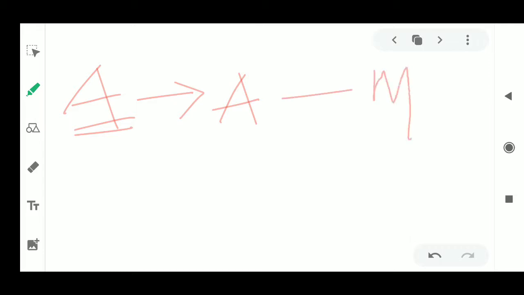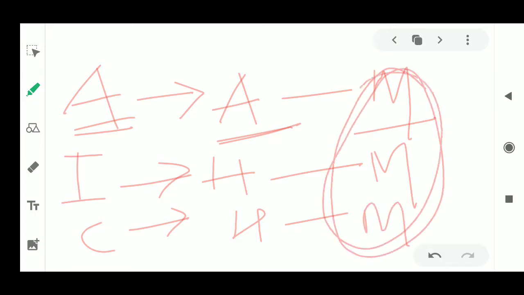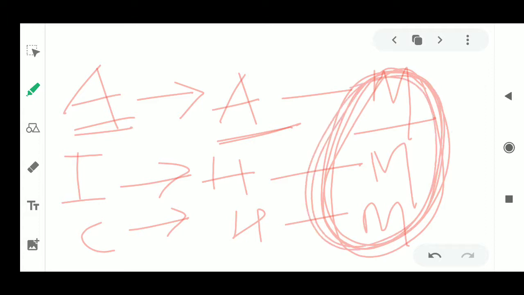The interpreter will do high level language to machine level, and the compiler will also do high level to machine level. So what is the common thing?